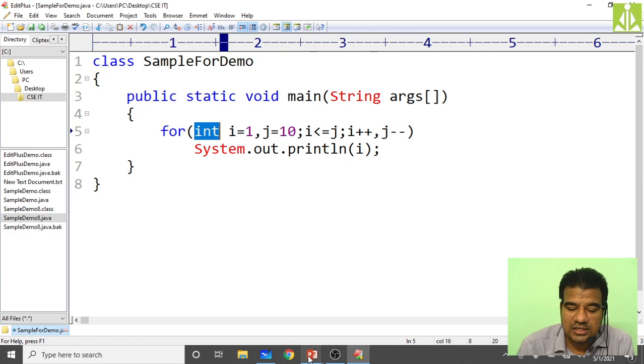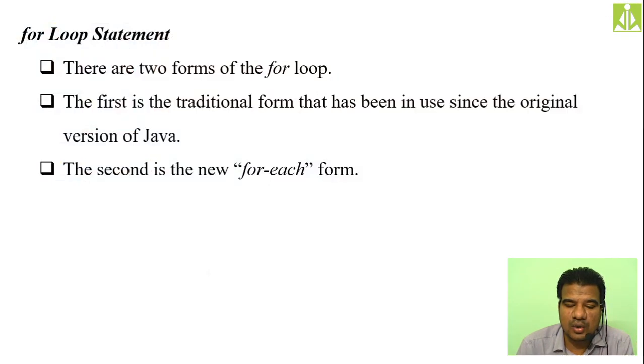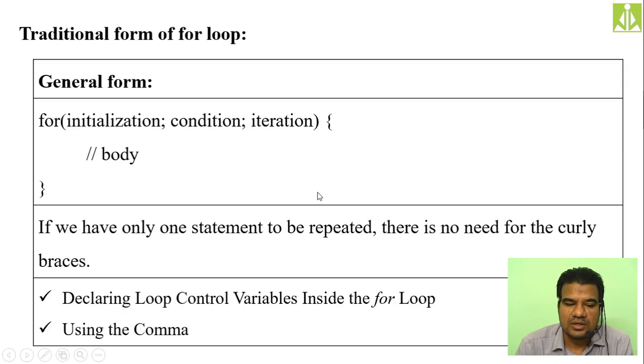Hopefully you understood. So the next thing, we have another form of for loop, that is the for each version of for loop. The traditional version I have already explained. See, in the traditional version we are looking at the initialization, condition and iteration. Iteration is nothing but your updation. Then the body of the loop we are keeping. If you have only one statement to be repeated inside the body of the for loop, there is no need to use the curly braces. This I have shown in EditPlus. Just remove the curly braces if you have only one statement. If you have more than one statement, in that case only use the curly braces.